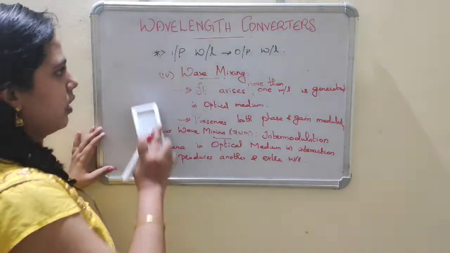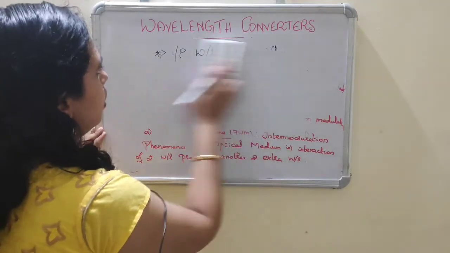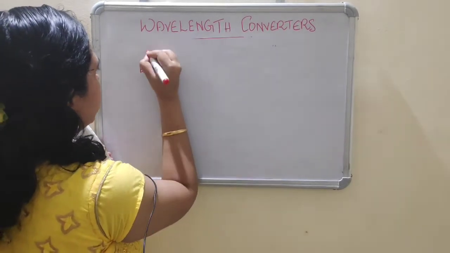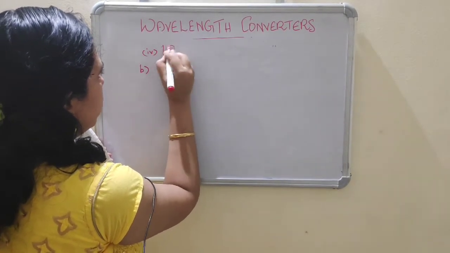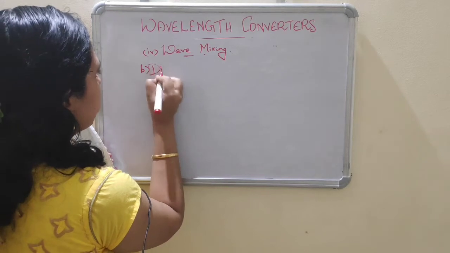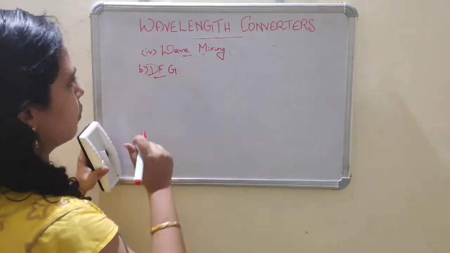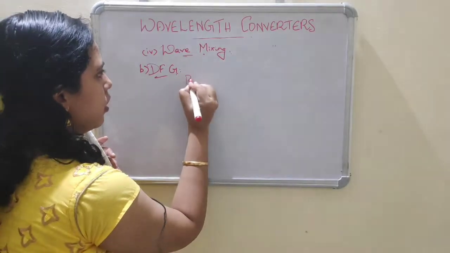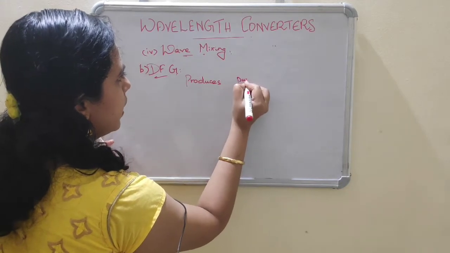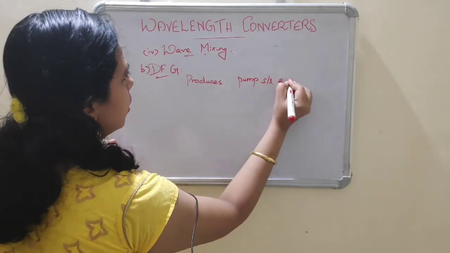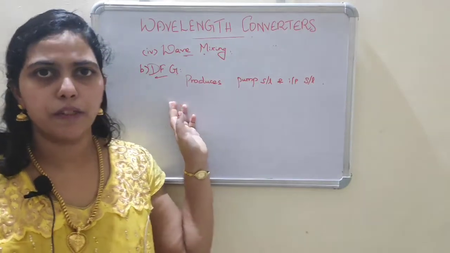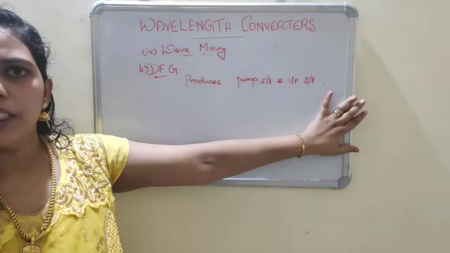Next, difference frequency generation, the second type of wave mixing. Shortly we know it as DFG. DFG means it uses two waves, the pump signal and the input signal. Two waves can be used in this difference frequency generation, that is pump wave and input wave.